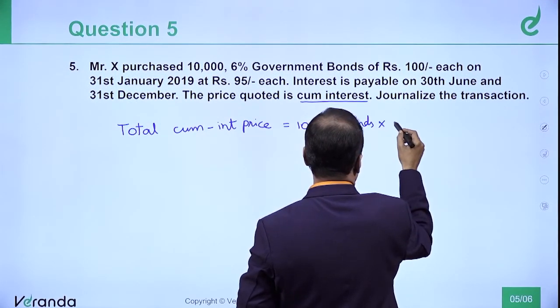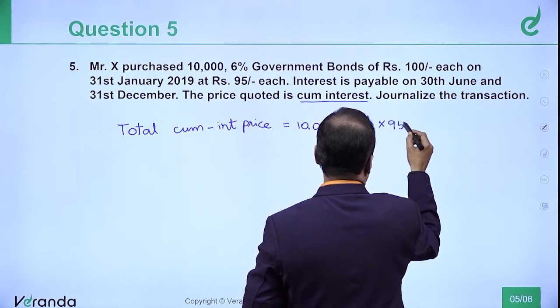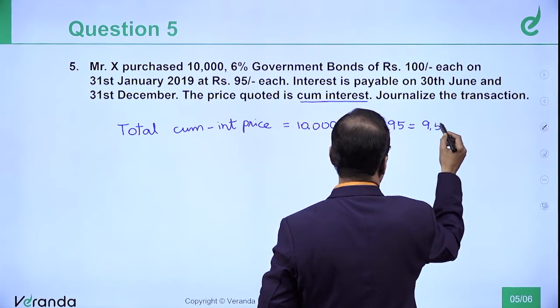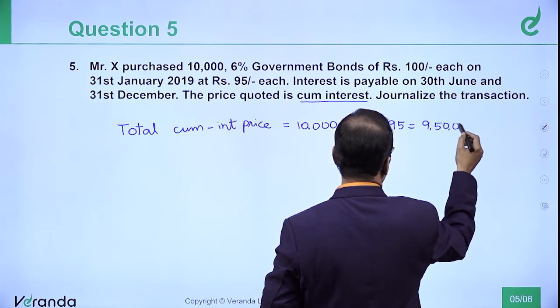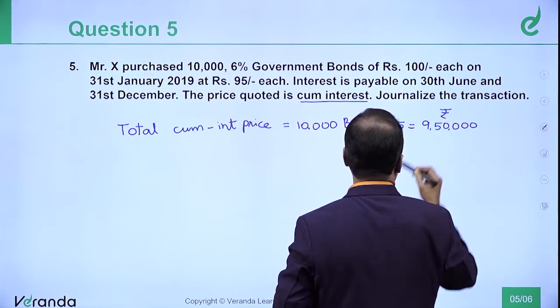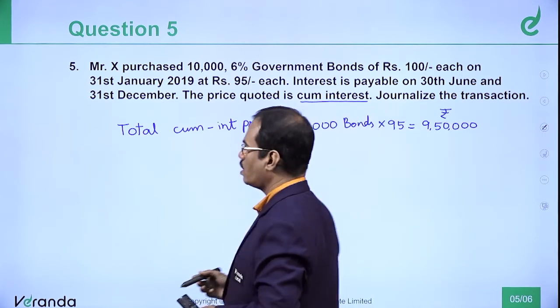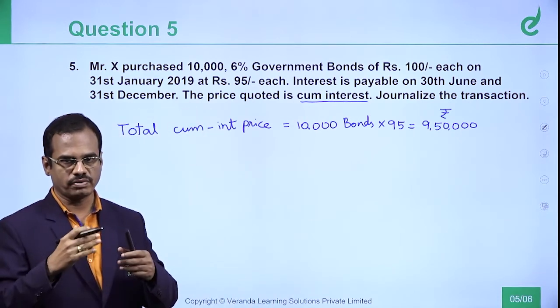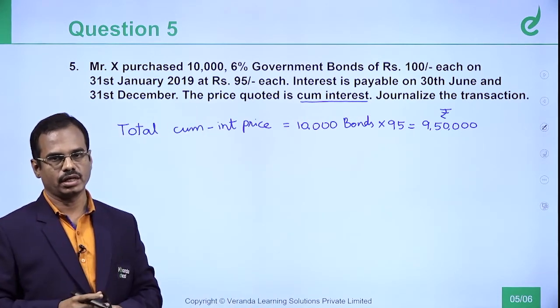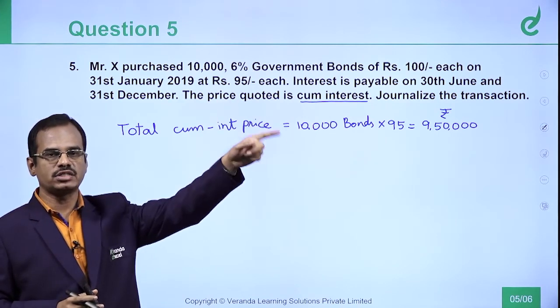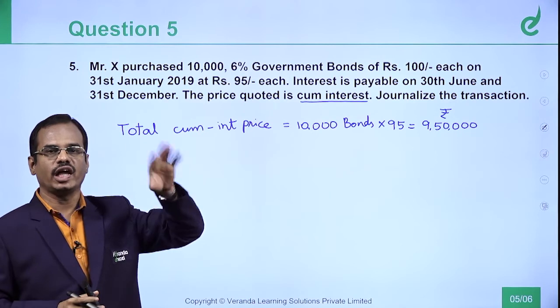Multiply this with 95 rupees. So the amount you get is 9,50,000 rupees. Now this cum interest price includes interest. Interest from what period to what period? Interest from the date of last payment up to the date of purchase.